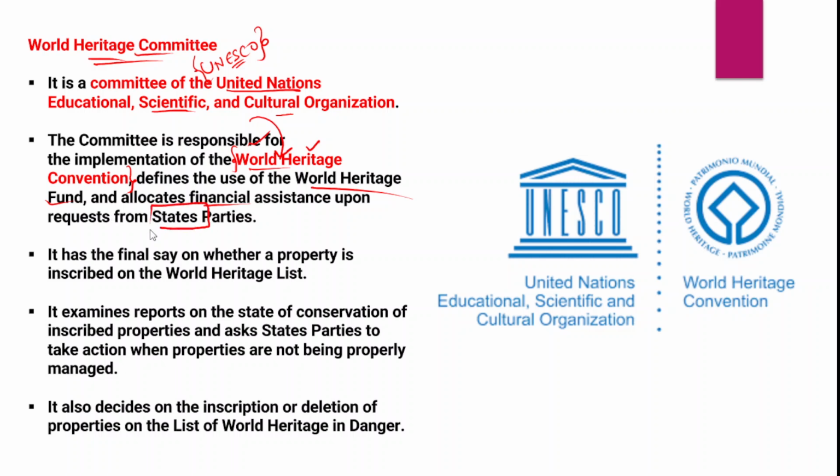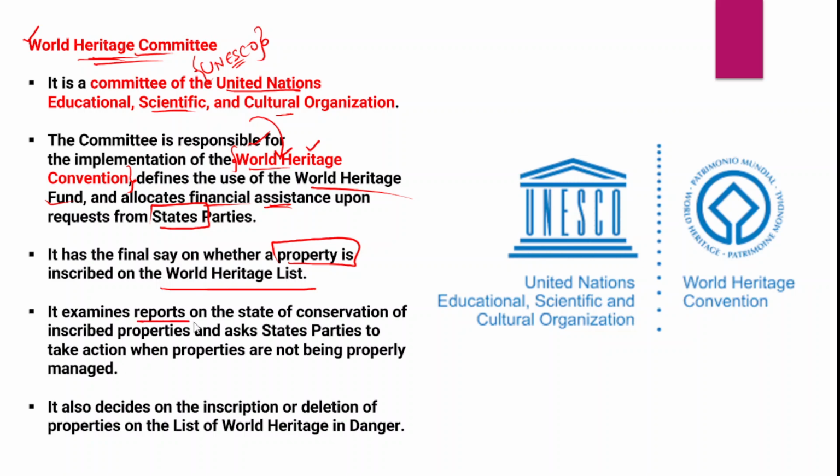If any state requests the UNESCO World Heritage Committee for funding to protect and conserve one particular World Heritage Site, it would allocate financial assistance to the state parties. The World Heritage Committee also has the final say on whether any property should be inscribed in the World Heritage List or not. It takes the decision to include any property as part of the World Heritage List.